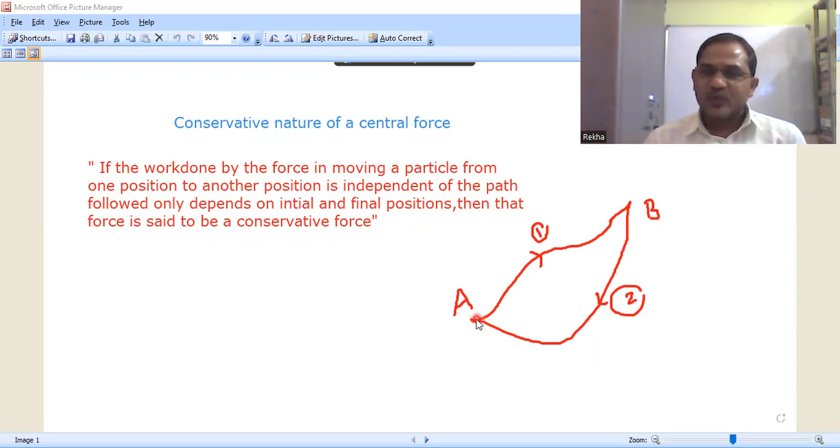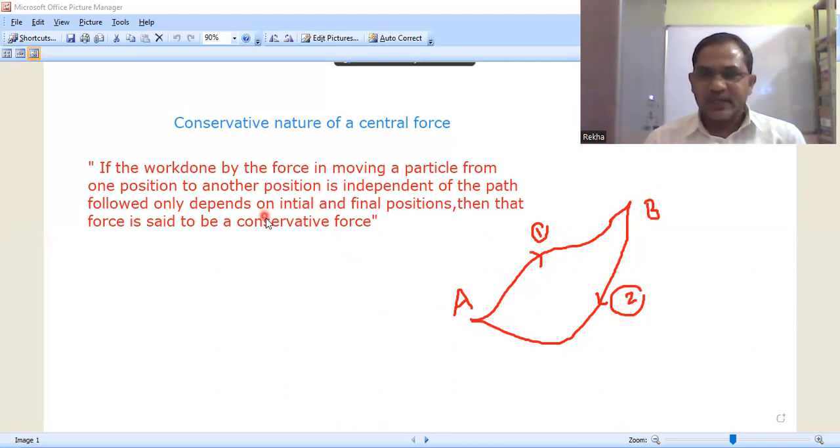Another one is the non-conservative force. If the work done in moving the particle from one position to another position depends on the path followed, then that force is called a non-conservative force. Or we can define it another way: if the work done in moving the particle along the closed path is not equal to 0, then that force is said to be a non-conservative force. Examples: frictional force, viscous force. These are the non-conservative forces.